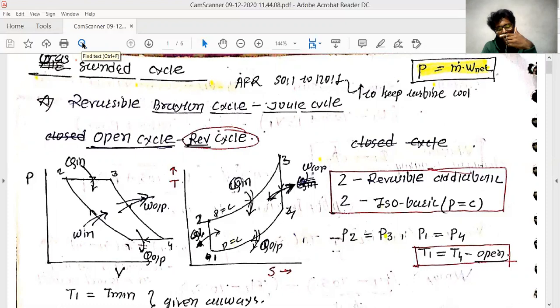The area under the cycle is the heat we supply, and the area left behind at the bottom is the energy we are wasting. That portion of energy can be expressed in terms of the temperature at that condition and the entropy generated, delta S. That energy you are emitting to the atmosphere is called the unavailable form of energy.